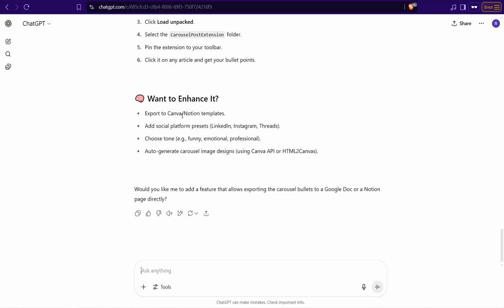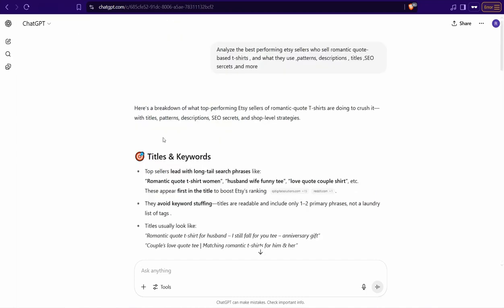And the third thing here, you can ask ChatGPT to analyze the best performing Etsy sellers or Fiverr, freelancers, Upwork, and so on to get the best secrets they are using, like patterns, themes, descriptions, titles, and SEO descriptions.